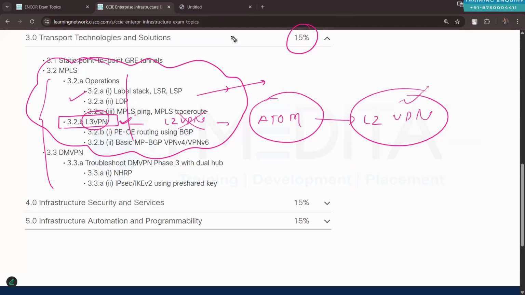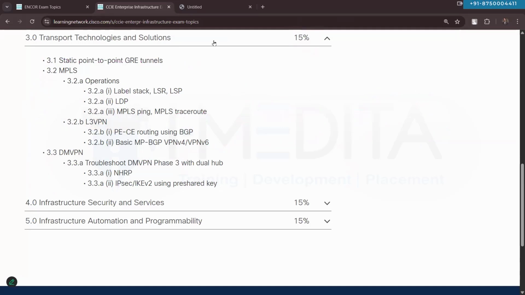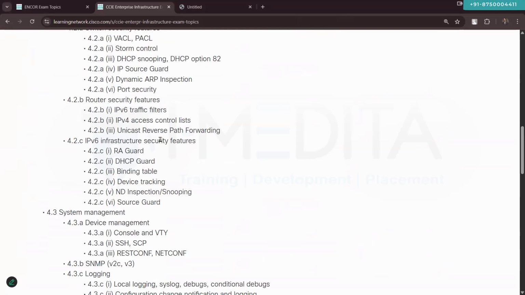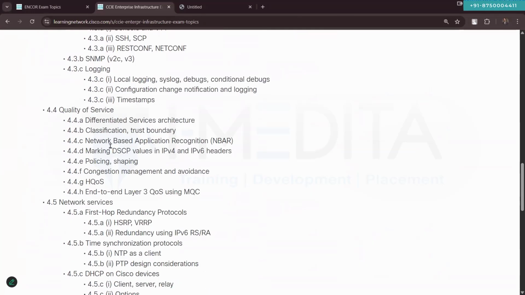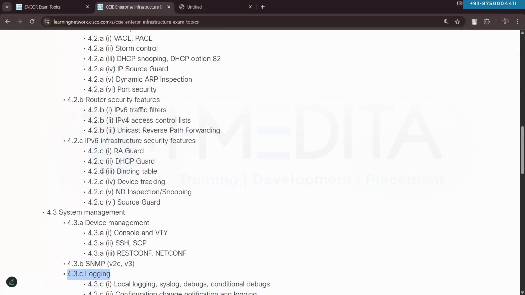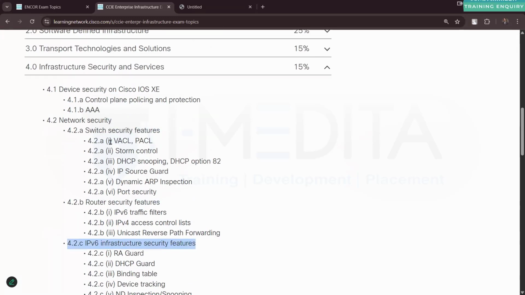Once the VPN topic is done, we will talk about infrastructure security and services. In infrastructure security and services, we will start with quality of service. We'll talk about QoS. Once the QoS topic is done, we will focus on all the additional, small topics such as SNMP, syslog, router security features, and IPv6 infrastructure security features.